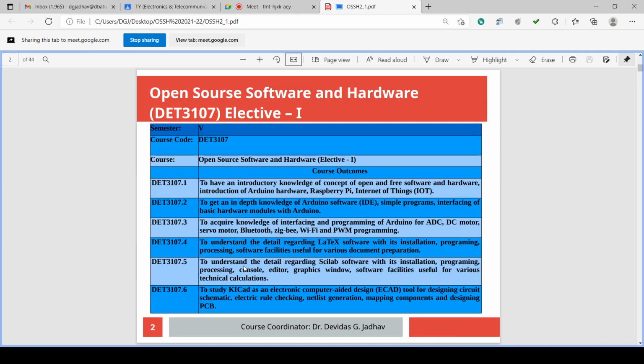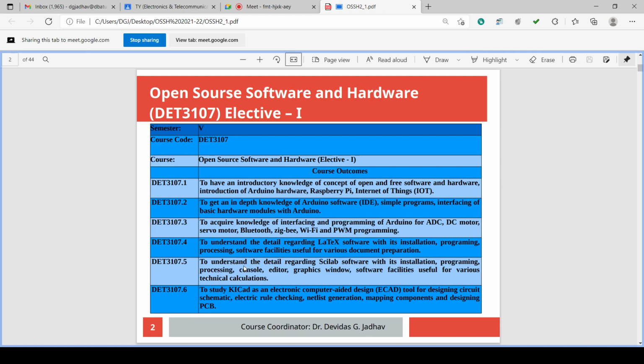Course outcomes: to have an introductory knowledge of the concept of open and free software and hardware, and an introduction to the Arduino hardware, Raspberry Pi, and Internet of Things, IoT. To get an in-depth knowledge of the Arduino software IDE, simple programs, and interfacing of basic hardware modules with Arduino. To acquire the knowledge of interfacing and programming of Arduino for ADC, DC motor, servo motor, Bluetooth, Zigbee, Wi-Fi and